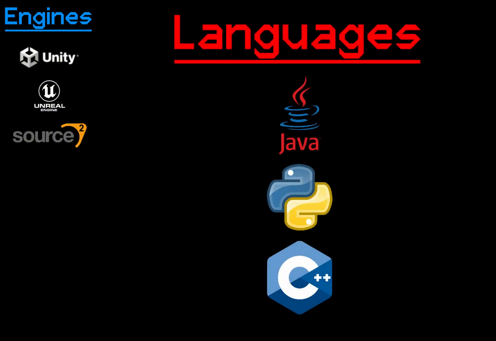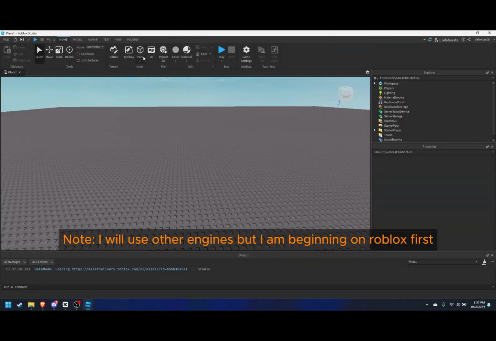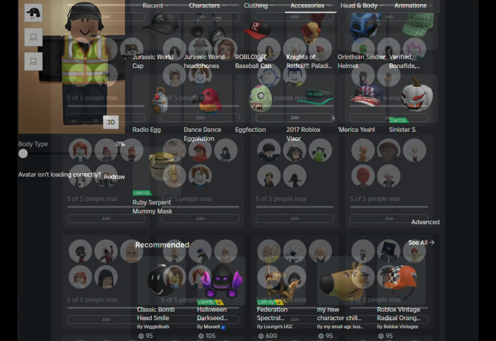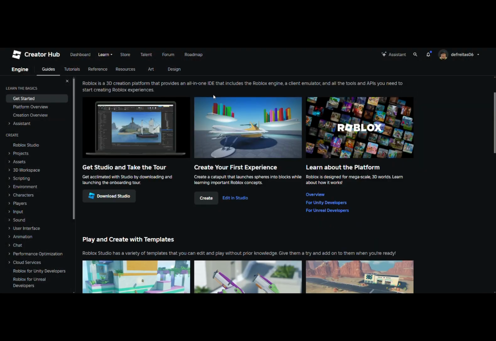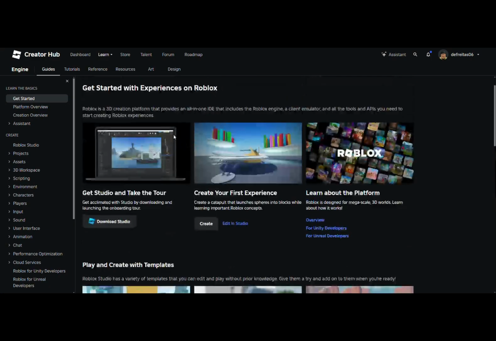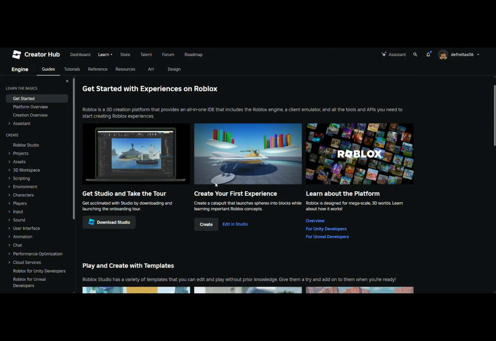In the beginning of my journey, I will be using Roblox as my engine and Lua as the code language. Roblox provides avatars, servers, currencies, tutorials, and a whole lot more. Lua is also known to be the easiest coding language to learn. Now that you know the background, let's start the journey.